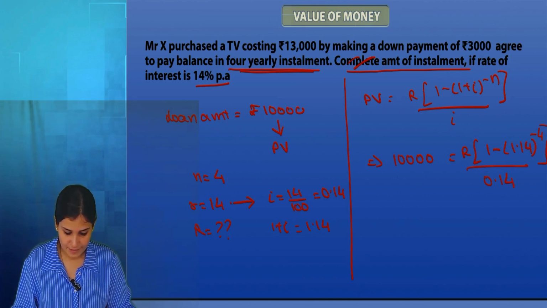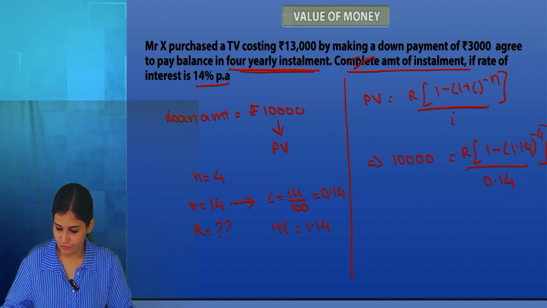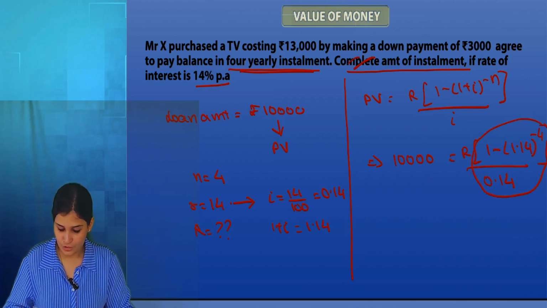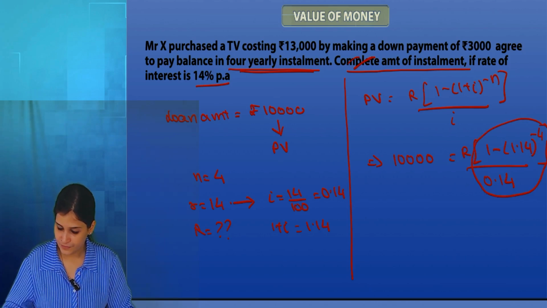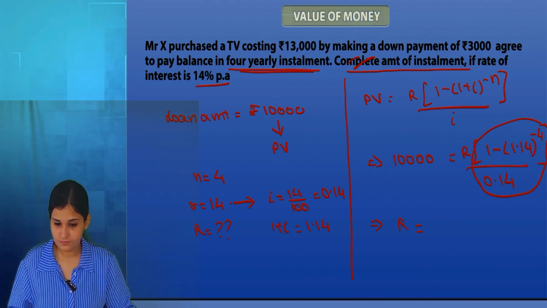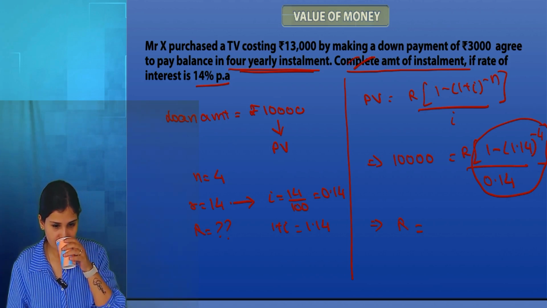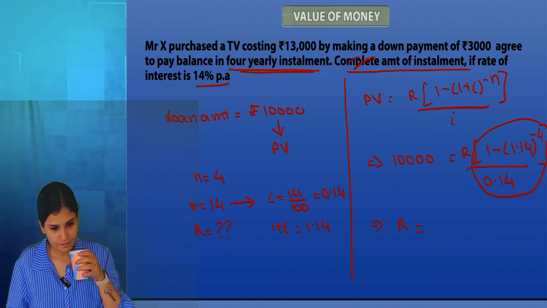1 divided by 1.14, multiplication, equal to 2, 3, 4. Sign change. Add 1. Divide by 0.14. So I have calculated this. Store it in the calculator. Then I am going to divide 10,000 by that. What is R? 3432.04783244. Very good.